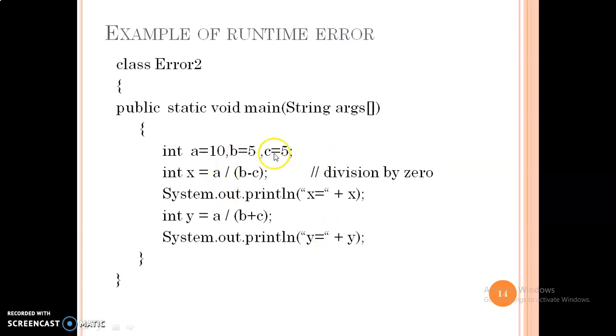This is an example of runtime error that you can see over here. Here, division by 0. This is a logical error. 5 minus 5 is 0, and here there is a 10. So when we generate the output, you will see that there is a logical error. Although the syntax is correct, it is completely okay, we will get the wrong output, and that's why it is an example of runtime error or logical error.